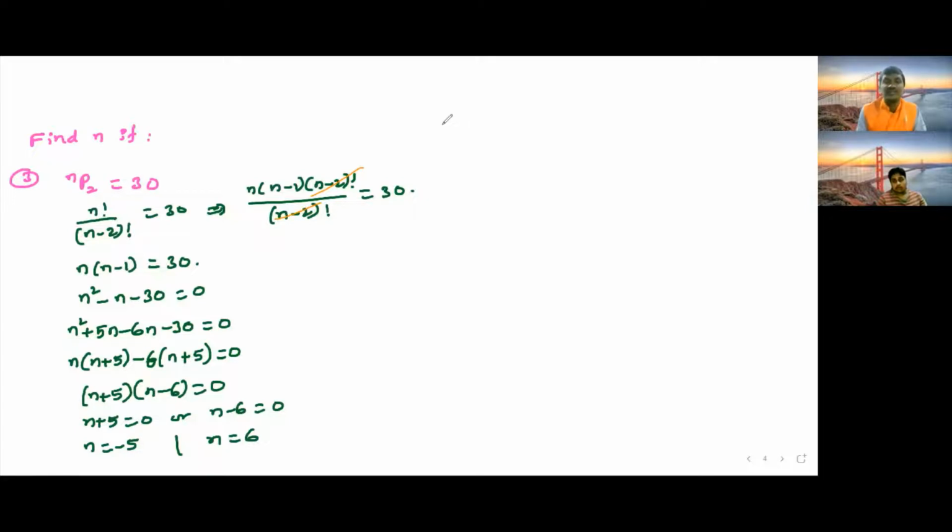n is equal to minus 5: a negative value does not exist. The n value is always positive, because as we already discussed, nP2 with n equal to 6 means arrangement of 2 persons from 6 persons.